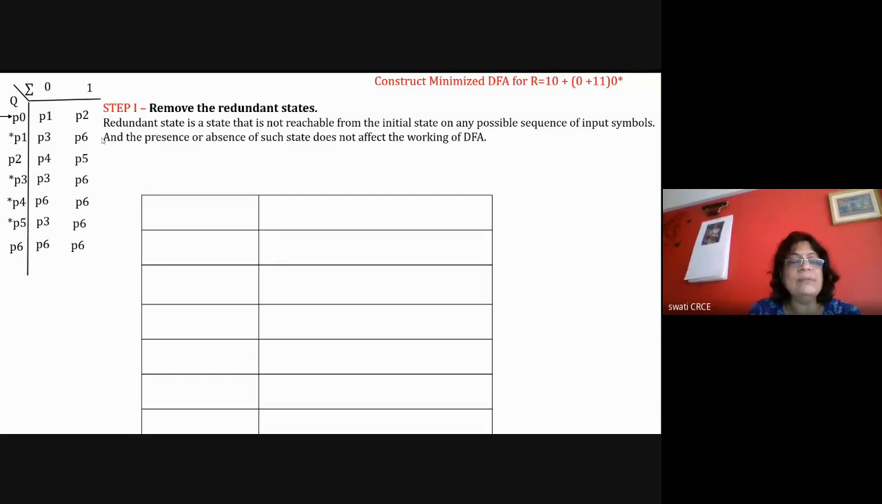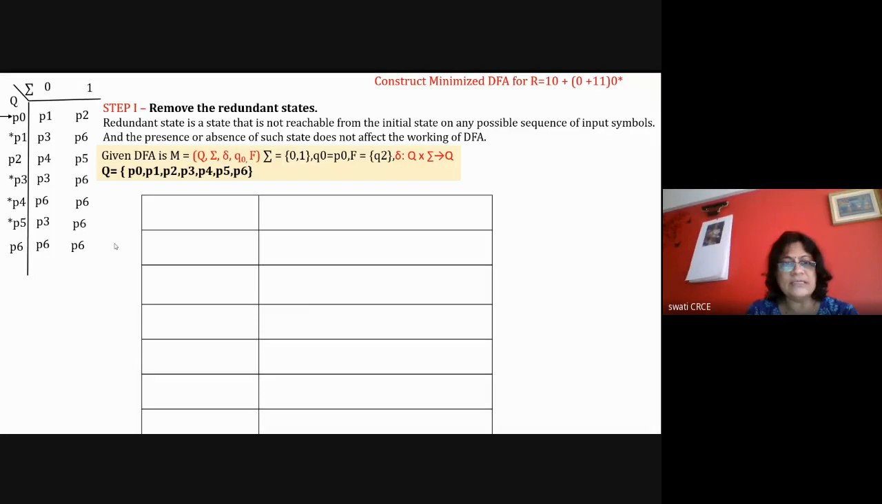And what is the rule of minimization? That non-final cannot be equivalent with the final state. That we have to remember always. So I'll find out first the redundant states. For redundant states, I'll say that from P0, P1 and P2 are reachable. So I'll write down that P1, P0, P1, P2 are reachable.